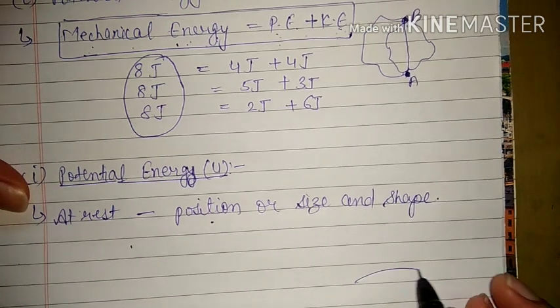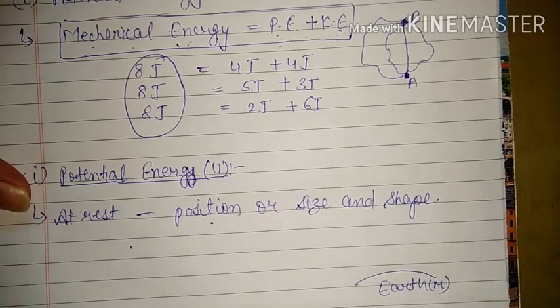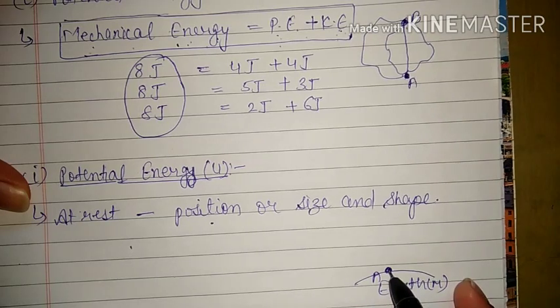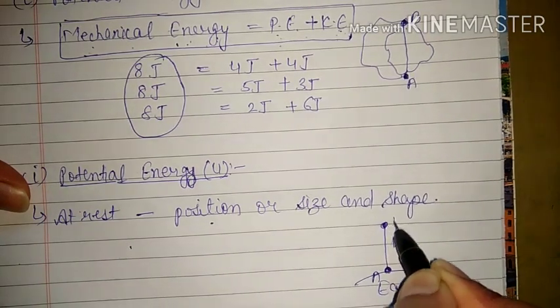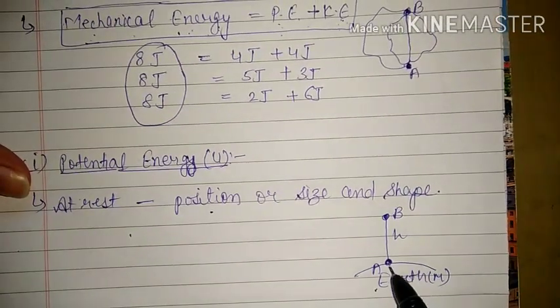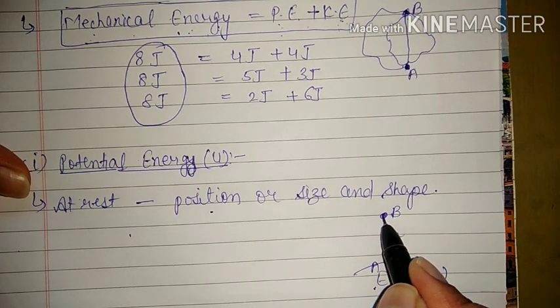If we raise any object from the surface of the earth to some height, that means initially the object was here at point A. Now we are raising it in the upward direction up to height B, and now the position of the object is B. That means here we are changing the position of the object. Initially the position of the object was A, and now the position of the object is B.